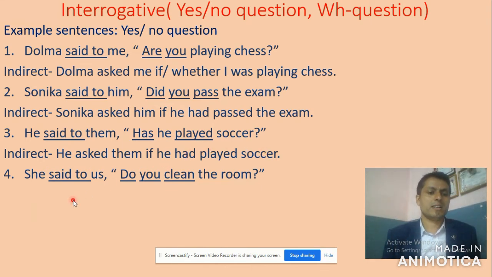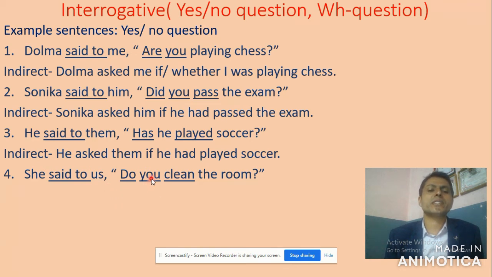Okay, she said to us, do you clean the room? Look here, she said to becomes she asked us. Then this is just a question, so what we are going to use here obviously is a connective. We use if or whether. Then now you have to change its pronoun.